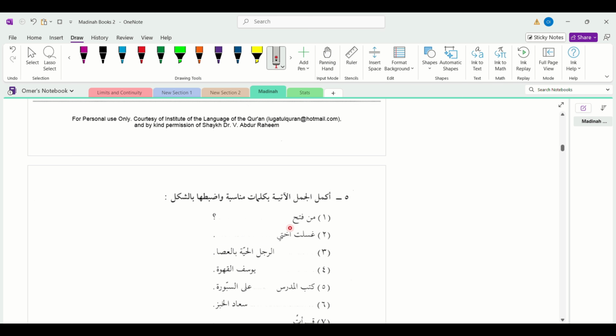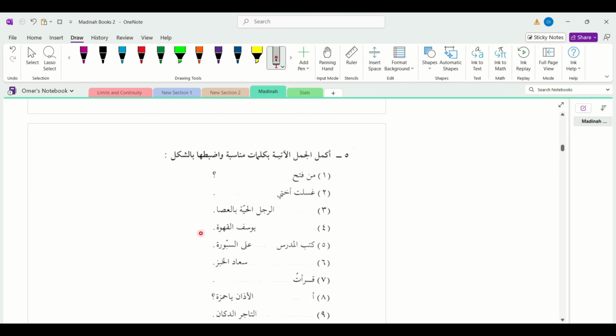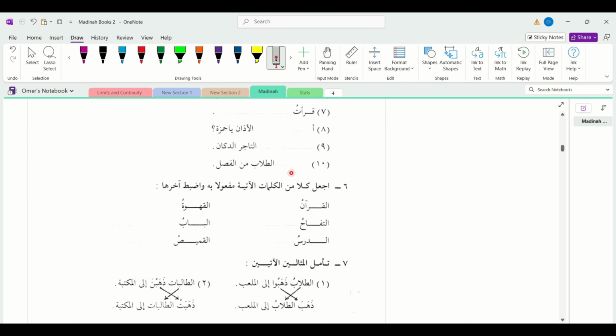أكمل الجمل الآتية بكلمات مناسبة وضبطها بالشكل. Complete the following sentences and then read the sentences properly with every ضمة فتحة كسرة in the end or in between, properly read the sentence aloud. اجعل كل من الكلمات الآتية مفعولا به واضبط آخرها.